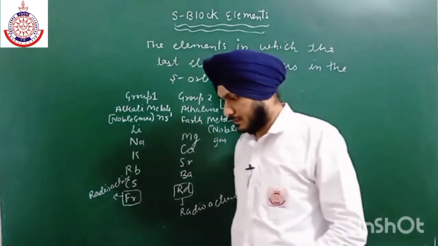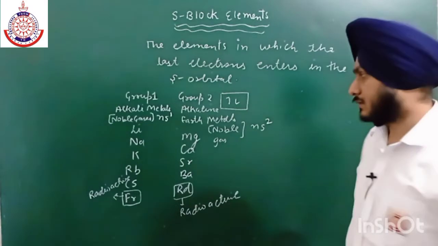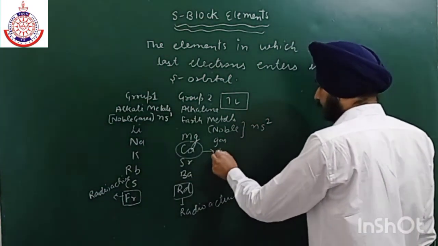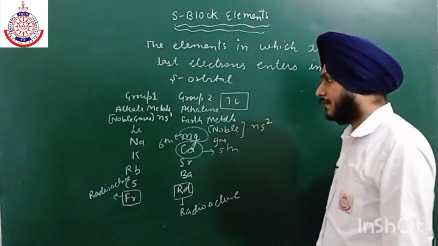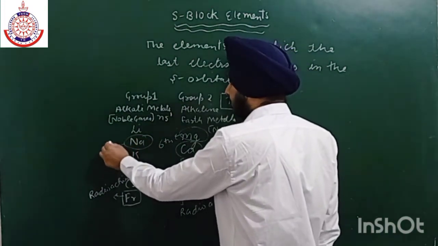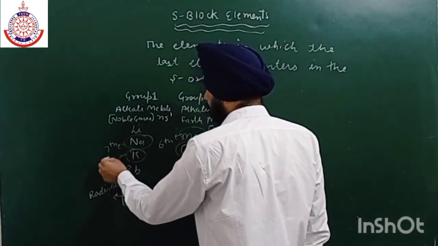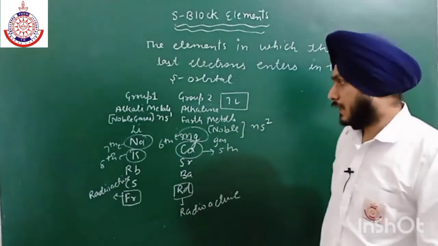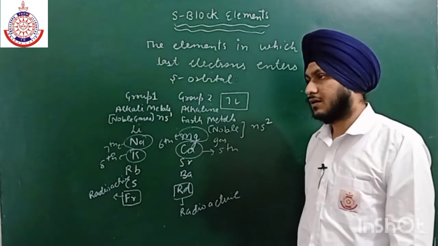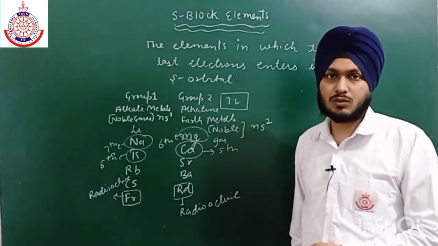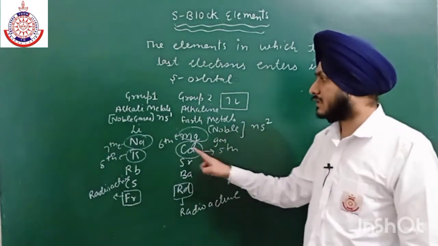Now let us talk about their abundance. Out of these, calcium is the fifth most abundant element, and then we have magnesium in sixth place. Then we have sodium in seventh place, and a very small difference between sodium and potassium, which is why potassium is in eighth place. The others are not so abundant, so we have to keep in mind magnesium, calcium, sodium, and potassium only.